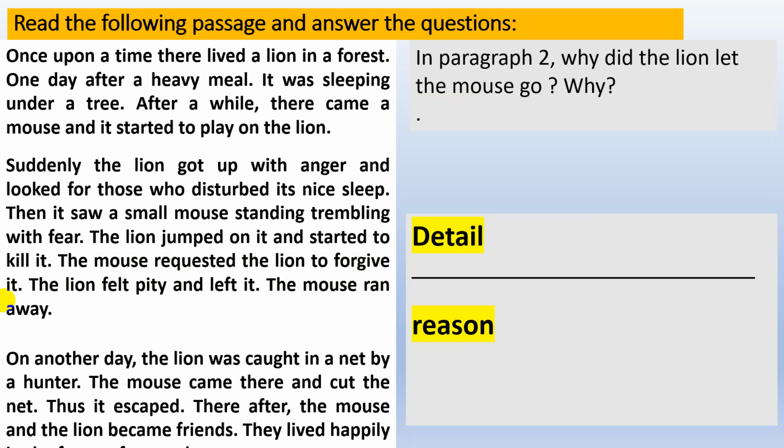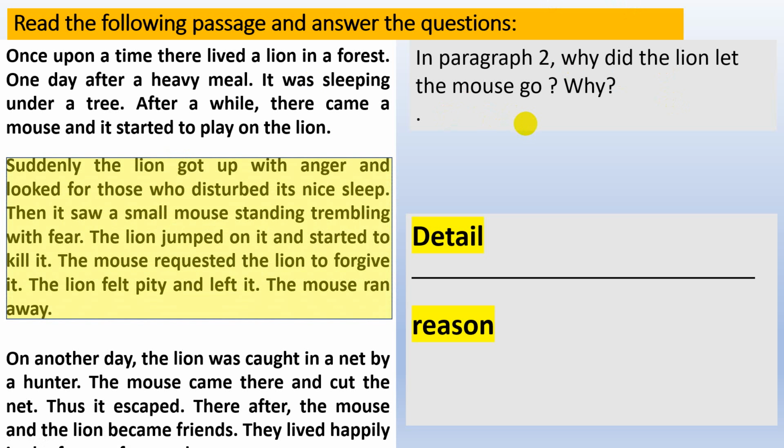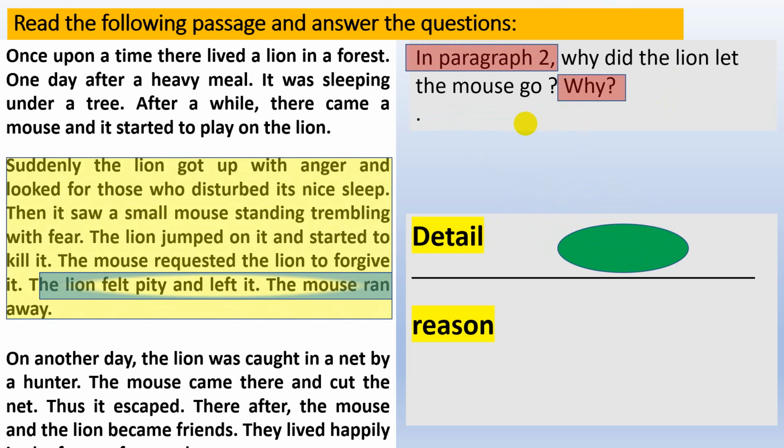In such a question, he might ask you in paragraph number 2, or for example 3, 4. This one helped me to find the answer. So when I tell you in paragraph 2, that means I should go back to paragraph number 2. Then answer the question. Why did the lion let the mouse go? And why? Think about this one. Have a look. So I go back to paragraph number 2. That's right. Then I need to give the details and the reason.